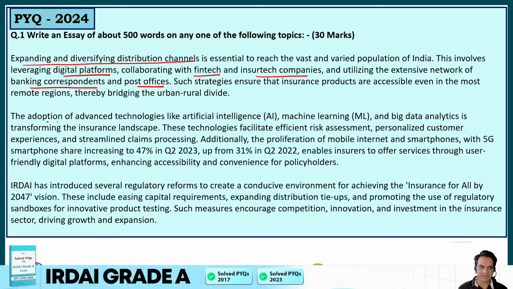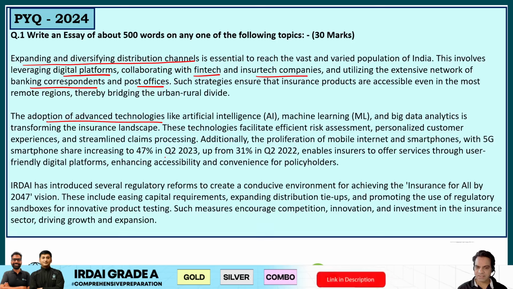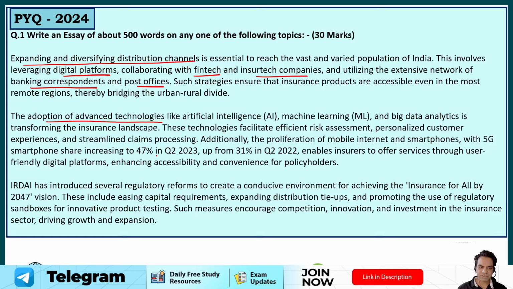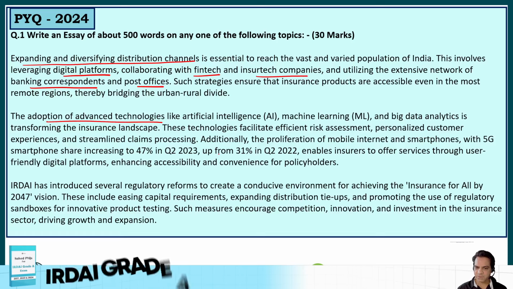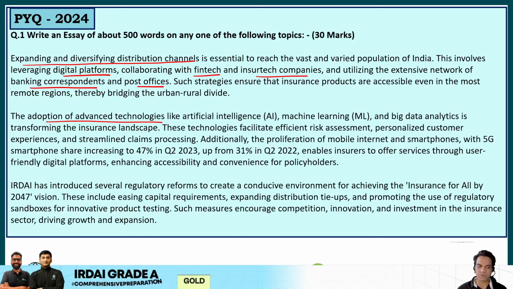Then adoption of advanced technologies like AI, machine learning, and big data analytics has transformed the insurance landscape. Now, as per the facts, additionally, the proliferation of mobile internet and smartphones, with 5G smartphone share increasing to 47%, up from 31% in 2022, enables insurers to offer services through user-friendly digital platforms, enhancing accessibility and convenience for policyholders.